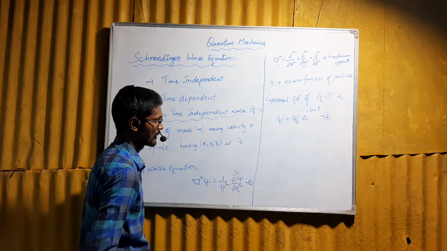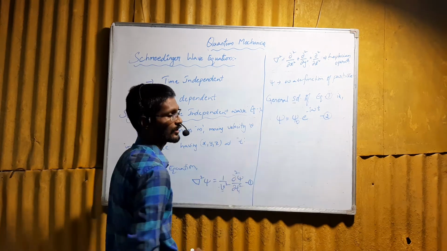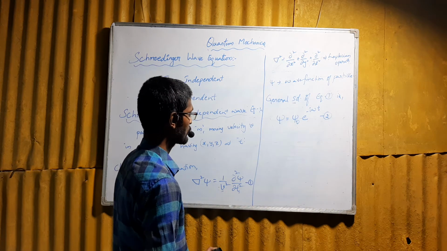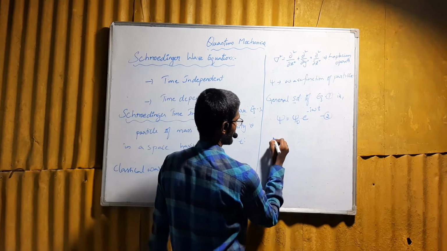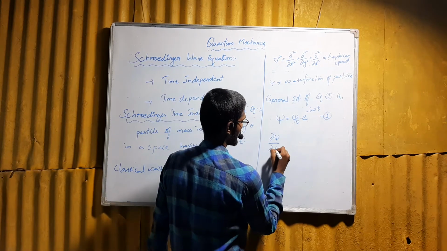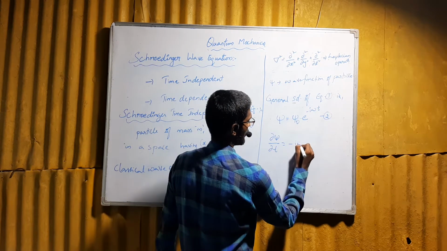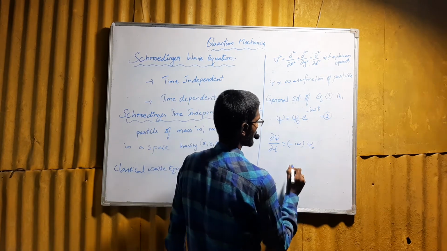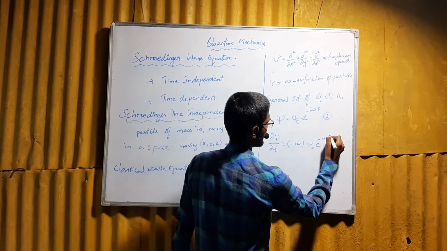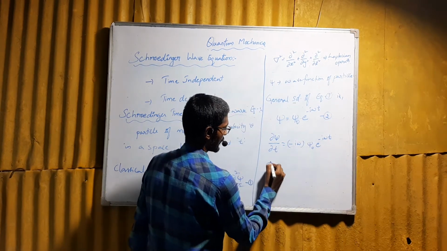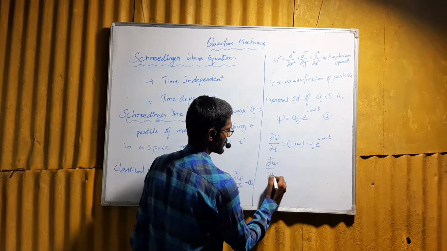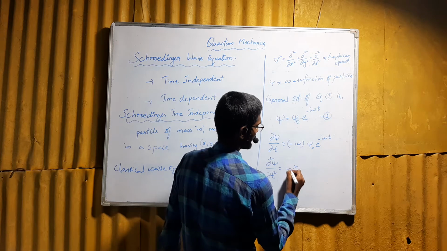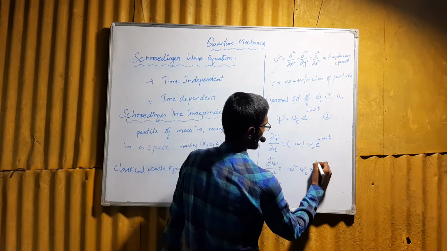By differentiating equation 2 twice with respect to time, we get: if we differentiate once, dou psi by dou t is equal to minus i omega psi naught e to the power of minus i omega t, since psi naught is a constant. If we differentiate twice, dou square psi by dou t square is equal to minus omega square psi naught e to the power of minus i omega t.